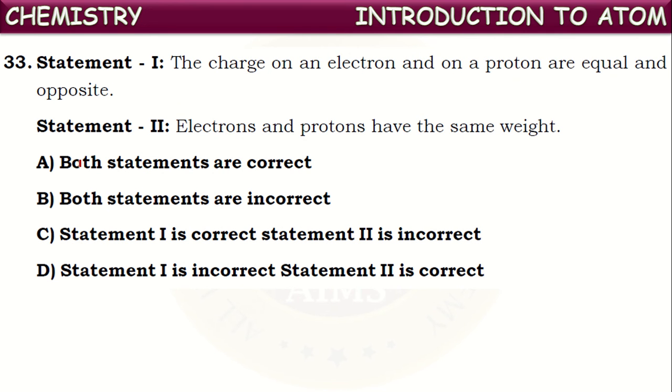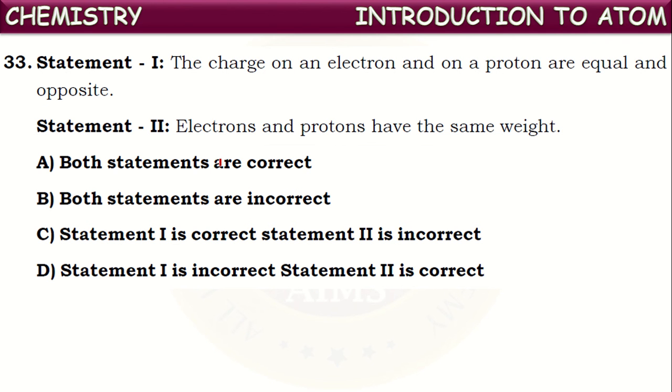Statement 1 is given like this. The charges on an electron and a proton are equal and opposite. Is it true? Yes. Electron and proton both have the same quantity of charge, but opposite in sign. Electron has negative charge, whereas proton has positive charge, which is quantitatively equal. That is equal to 1.602 into 10 to the power of minus 19 coulombs, but it is negative for electron and positive for proton.